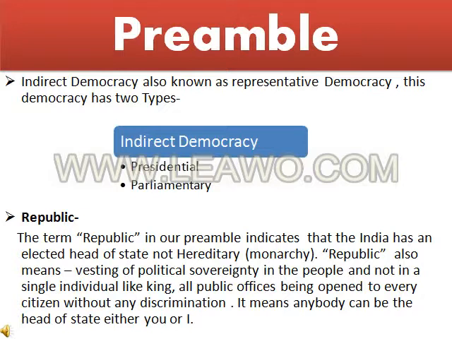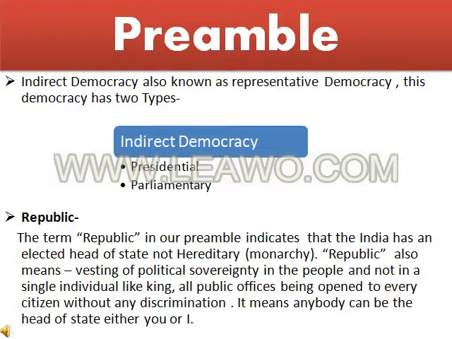See, the real meaning of republic, as is mentioned here in the slide, has to do only with the head of a state. If any country has an elected head of state, not hereditary, that country is known as a republic.